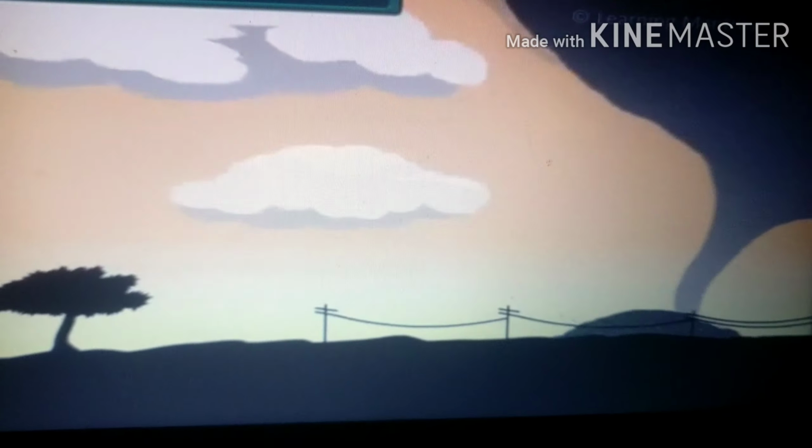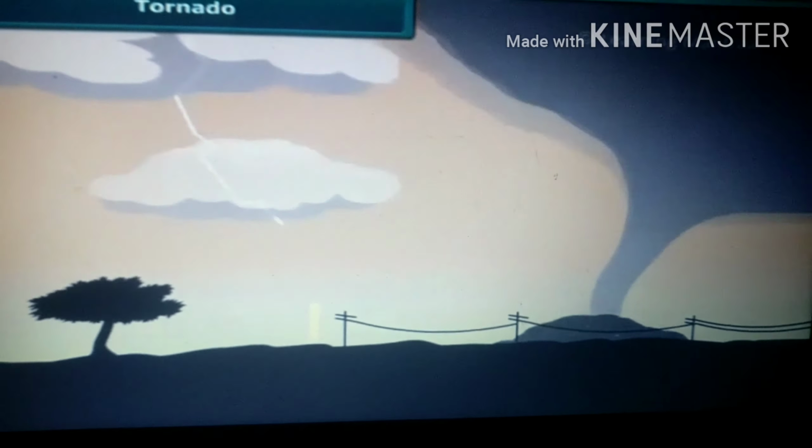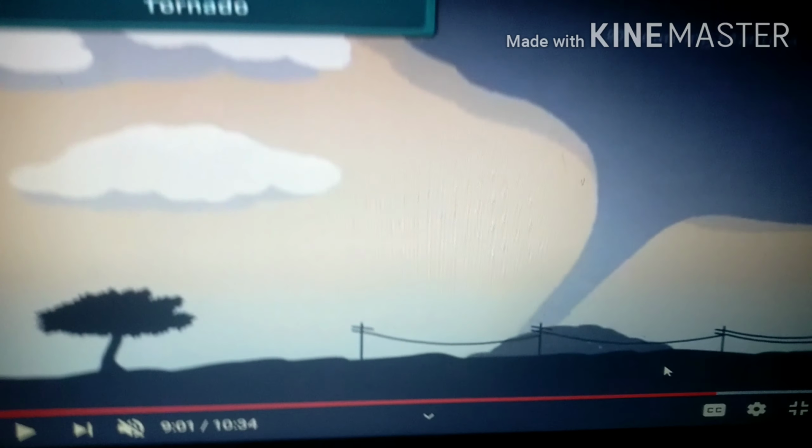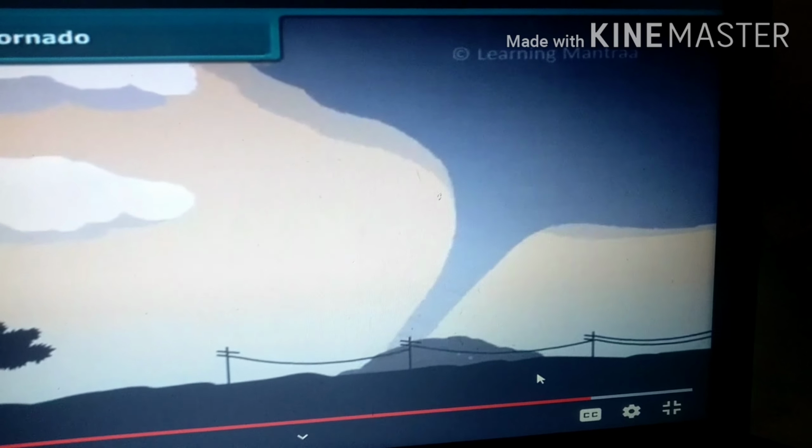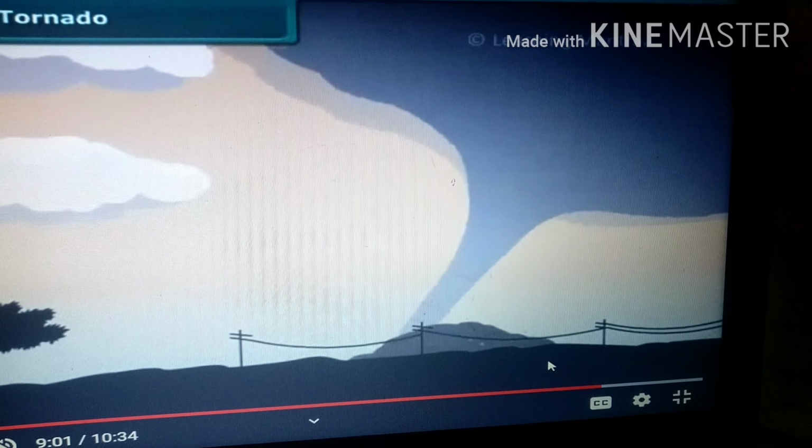Now let us talk about another disaster, the tornado. A tornado is a violent, dangerous, rotating column of wind having the appearance of a dark funnel-shaped cloud extending from the sky to the ground, as you can see over here. Children, what is the shape of a tornado here? Yes, it is in the shape of a funnel. And what is its appearance? It is dark in color. So we can say that a tornado is a dark cloud extending from the sky to the ground, funnel shaped.